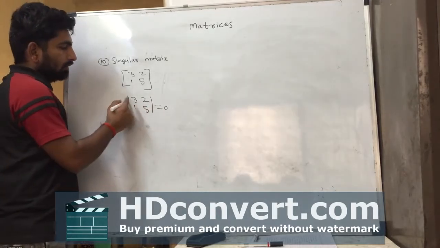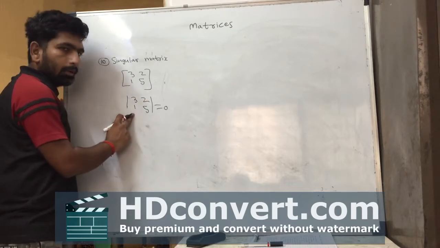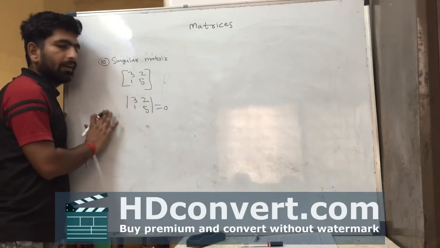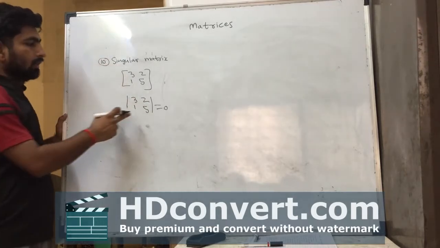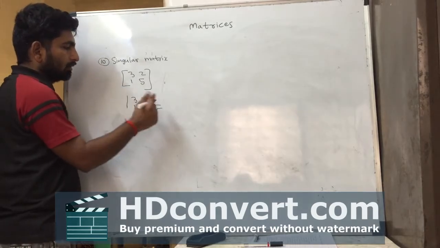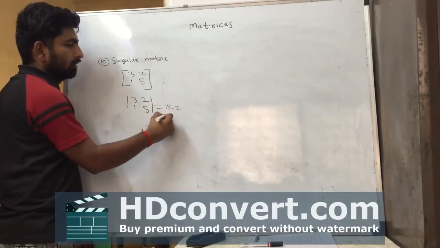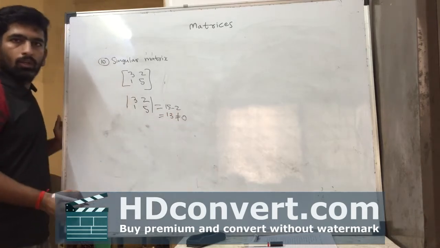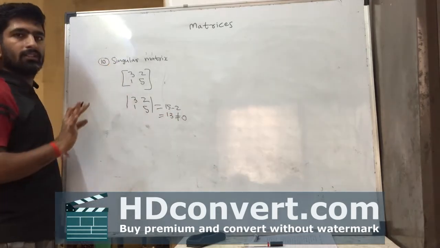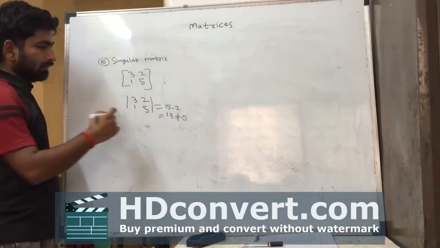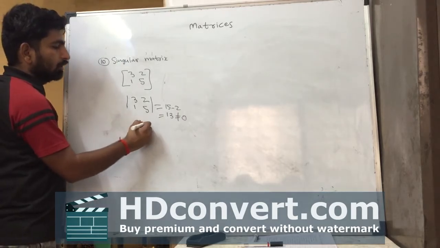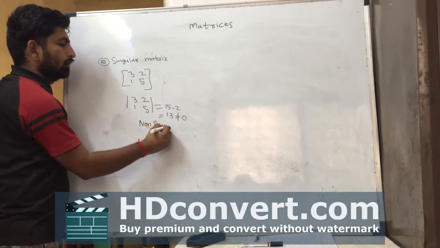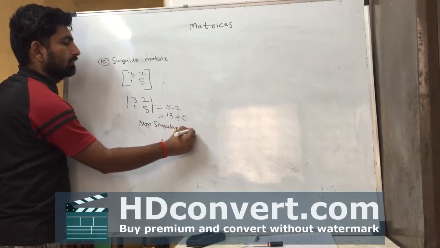If this matrix determinant not equal to 0, then this matrix is called non-singular matrix. This matrix determinant is 5 3s are 15 minus 2, which is 13, which is not equal to 0. So given matrices is non-singular, we can call it as non-singular matrix.